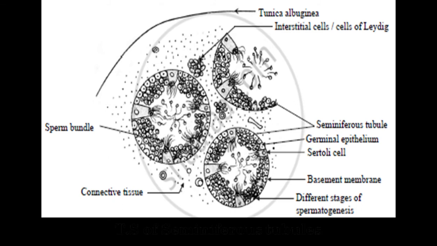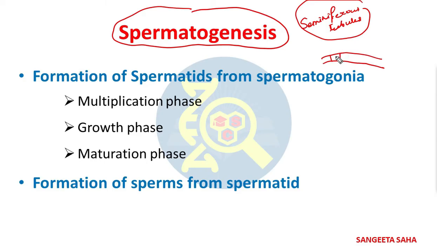This is the transverse section of the human testis where you can see the seminiferous tubules, germinal epithelium, Sertoli cells, Leydig cells that play an important role in the spermatogenesis process. So this is the germinal epithelium. And this germinal epithelium consists of two types of cells. One is the germ cells. Another one is the Sertoli cells.